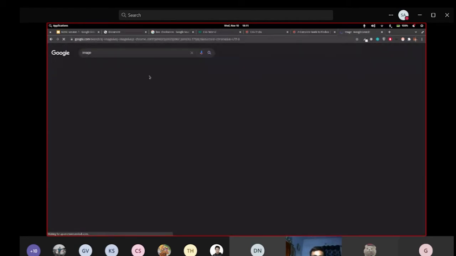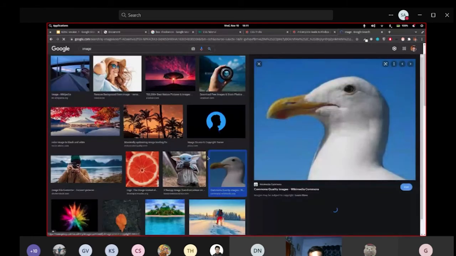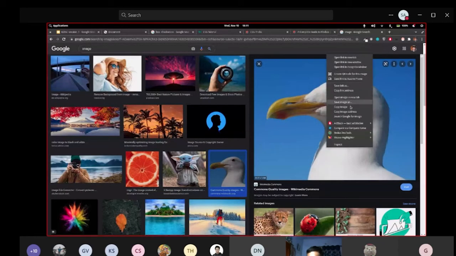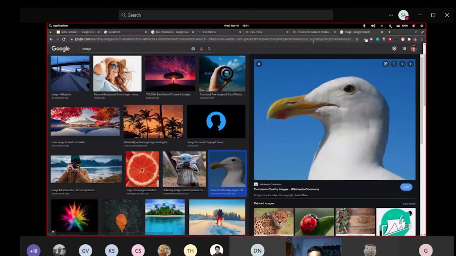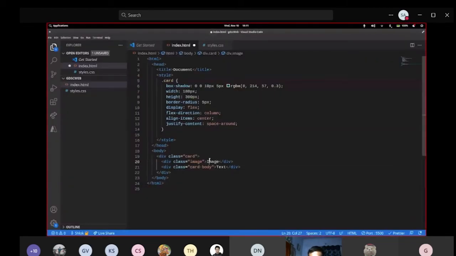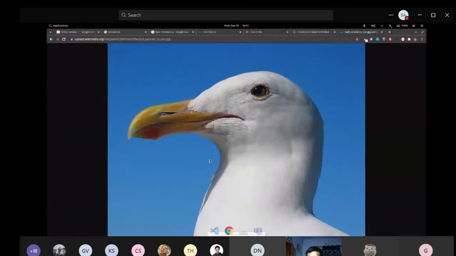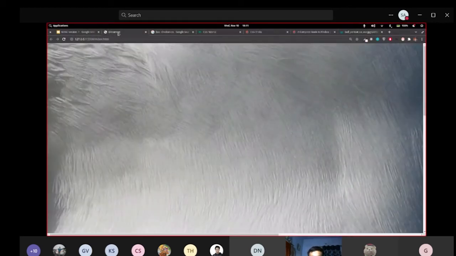So what I can do is, let me get some image from the internet. I need some random image. So this looks fine. So what I'm going to do is copy image address. Let's see if it's working. Yeah. So what I'm going to do is I'm going to use img, img src. Okay, let me see if it is adding it over there.